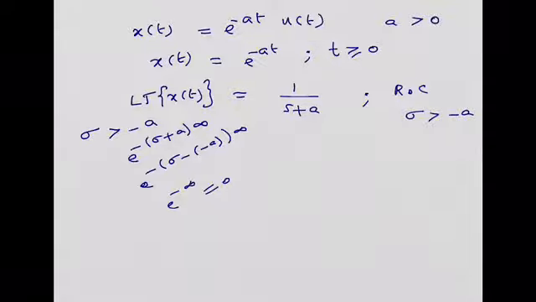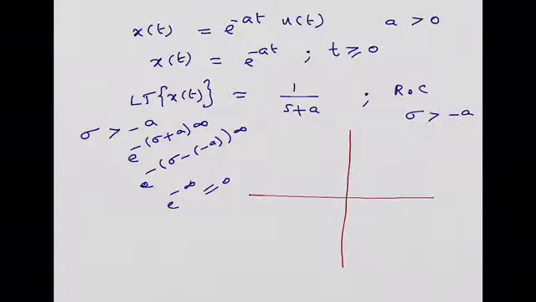For a causal signal, the ROC includes all the points on the S-plane to the right of the abscissa. I'll try to draw this. I'll plot the region of convergence in an S-plane. As you all know, along the y-axis we take j omega, along the x-axis, the horizontal axis, we take sigma. Let me mark the condition sigma c equal to minus a as the boundary of convergence.